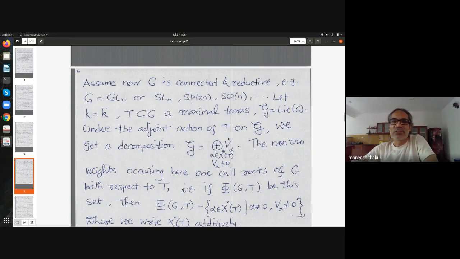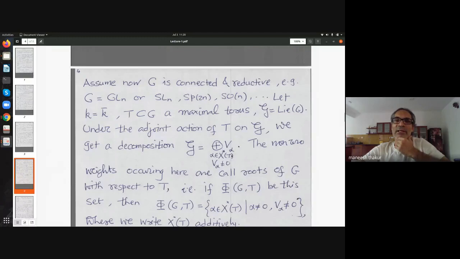So what is this V alpha? V alpha, in this notation here, means the set of all vectors in V on which any torus element acts as follows: suppose I call a typical vector here small v and a typical element here small t, then t acting on v is alpha applied to t times v.